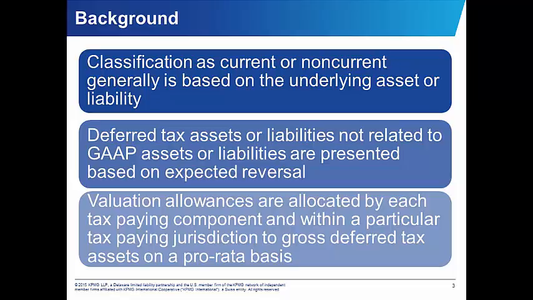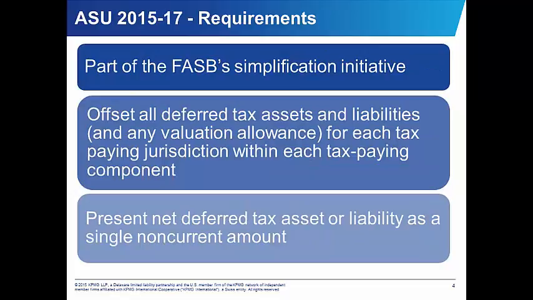Oh, thank you. So maybe you could just walk us through the new model that the FASB introduced. Sure, no problem. As you mentioned at the beginning, this ASU was issued as part of the Simplification Initiative. The ASU will maintain the requirement for an entity to offset all deferred tax assets and liabilities, and of course any valuation allowance, for each tax-paying jurisdiction within each tax-paying component. Now, instead of looking at the underlying asset or liability for classification purposes, an entity will report these net deferred tax assets or liabilities as a non-current amount.